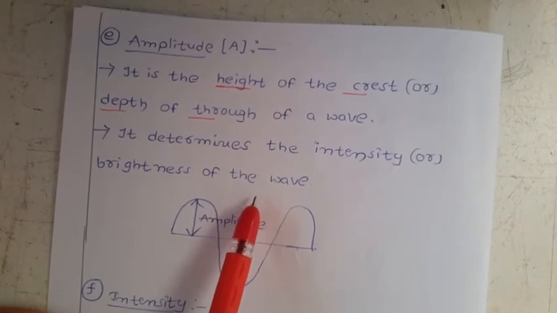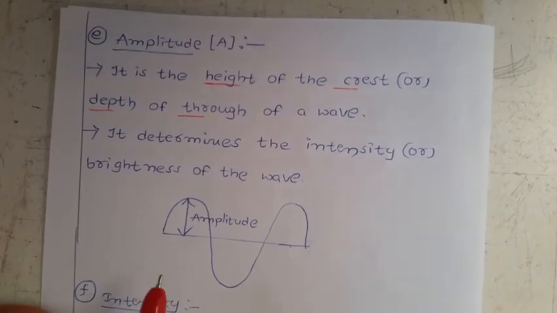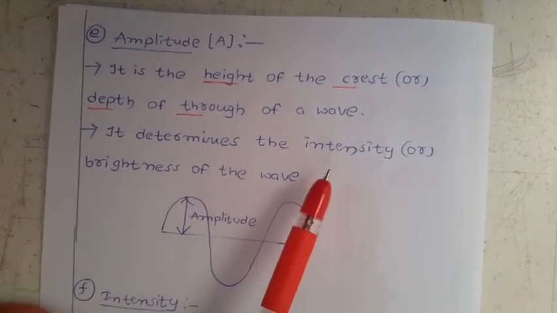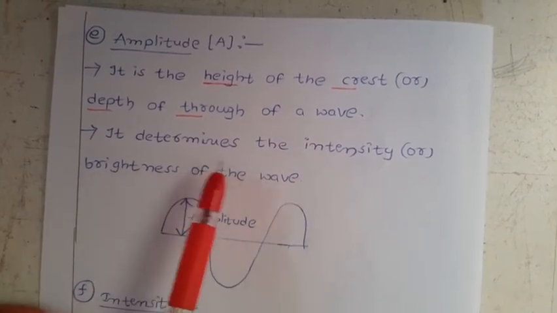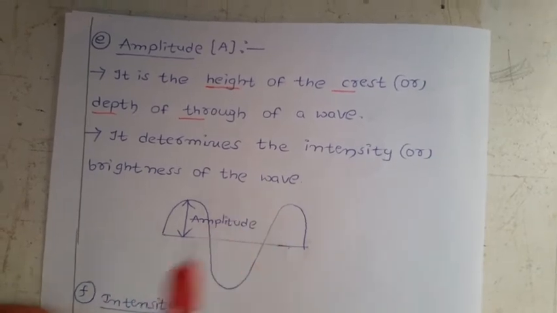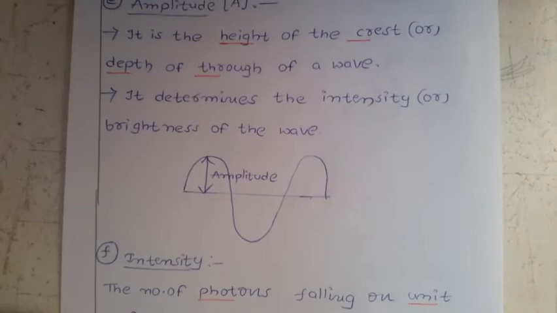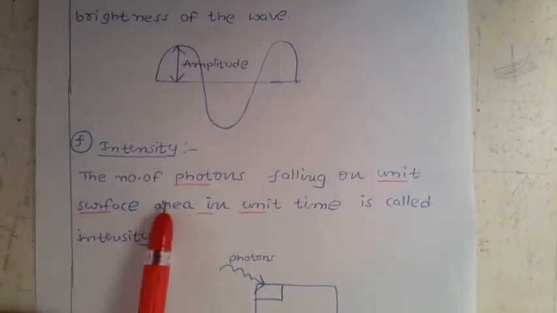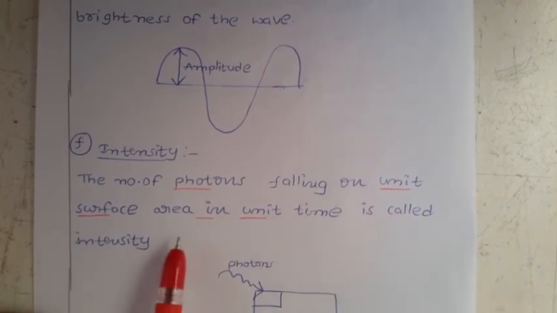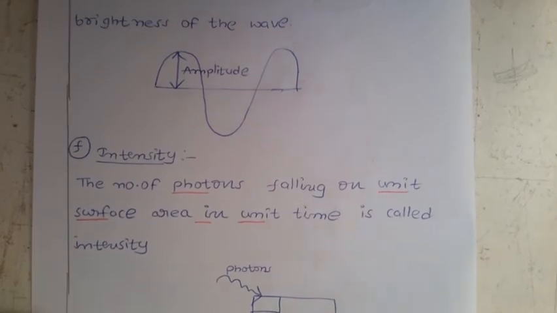You know very well, when we are using the mobile, we change the brightness, isn't it? That is decided by the amplitude, which determines the intensity or brightness of the wave. Next, what is the definition of intensity? Intensity means the number of photons falling on unit surface area in unit time.